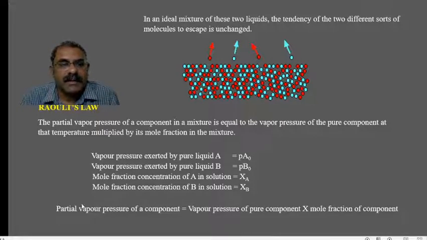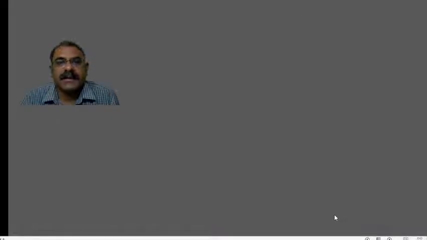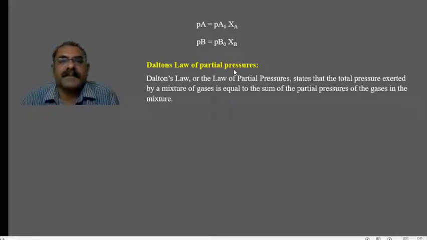Now applying Raoult's law, the partial vapor pressure of any component A or B is given as the vapor pressure of the pure component multiplied by the mole fraction of the component, right? In that case, the partial vapor pressure of component A is given as PA naught multiplied by XA. Likewise, the partial vapor pressure of component B is given as PB naught into XB, right? So ideal solutions obey this Raoult's law. Since it is obeying Raoult's law, we can compare these ideal solutions to a gas.